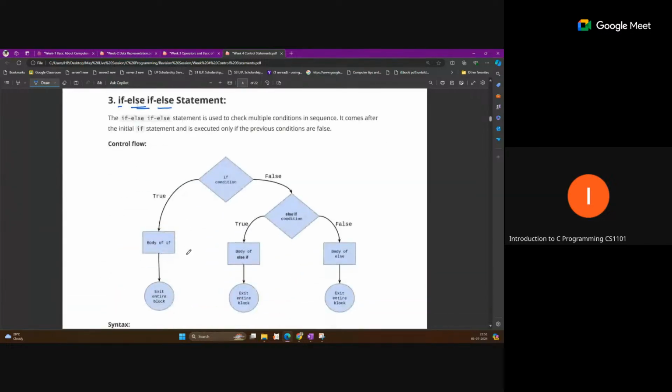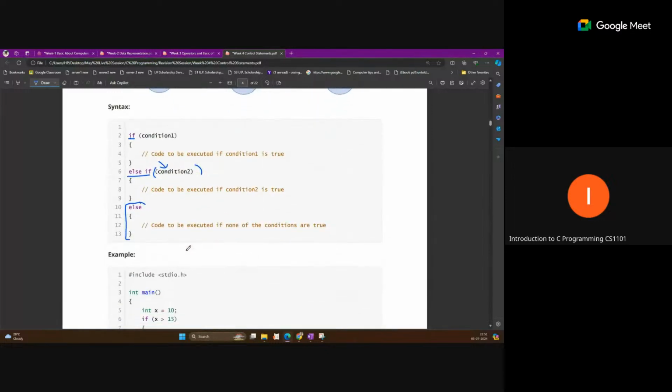Okay, so same thing with this else if condition. To use this else if, you need one if before it. After that you can write any number of else if, and then else, or you can also skip the else and only write else if like this. But you have to define a condition every time you are using else if.